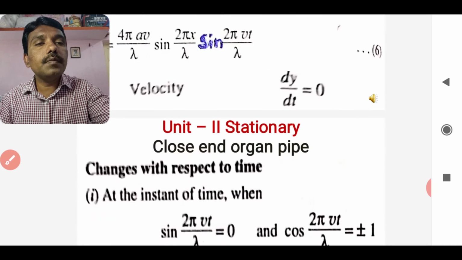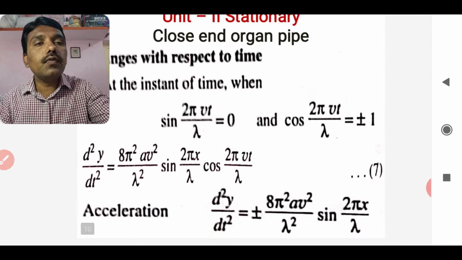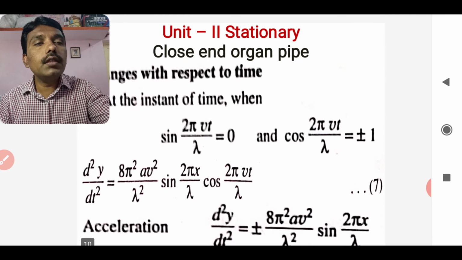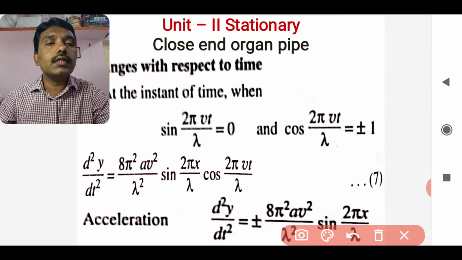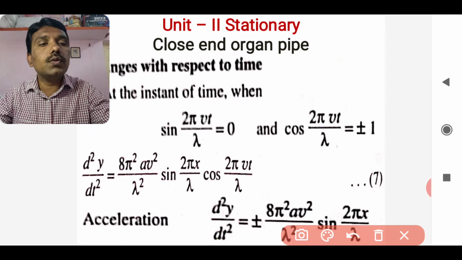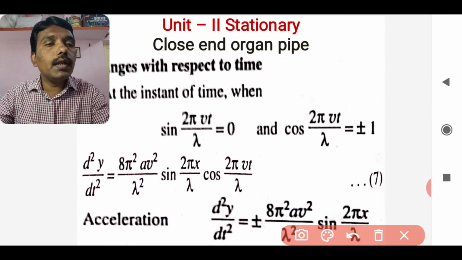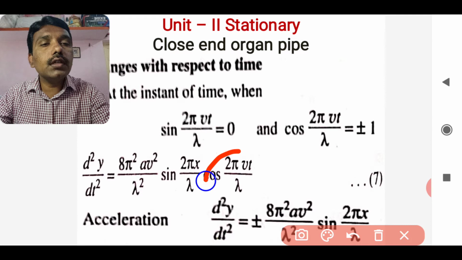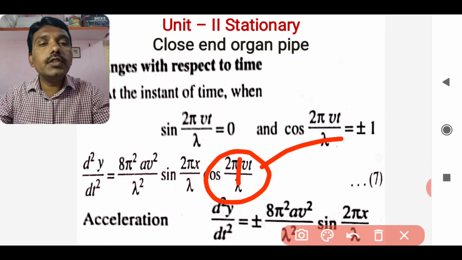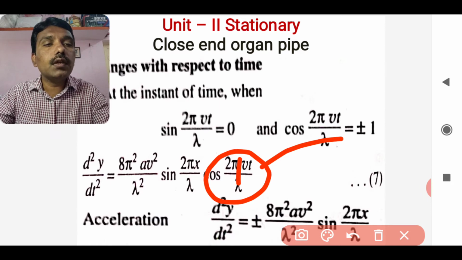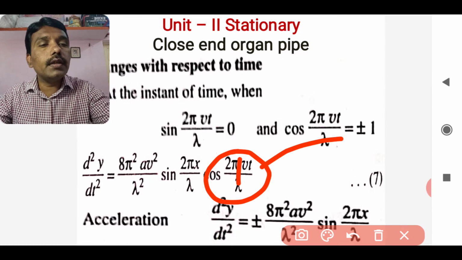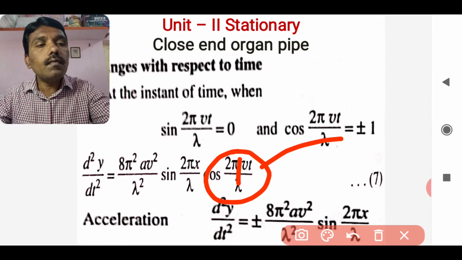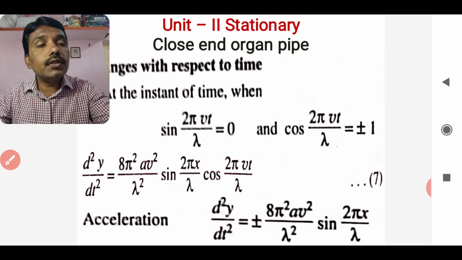As far as the acceleration is concerned, we have the relationship in equation number 7, and when we put these considerations, sine of twice pi vt by lambda is equal to 0 and cos of twice pi vt by lambda is equal to 1. So d2y by dt square is plus minus 8 pi square a v square by lambda square into sine of twice pi x by lambda. This much is the acceleration.